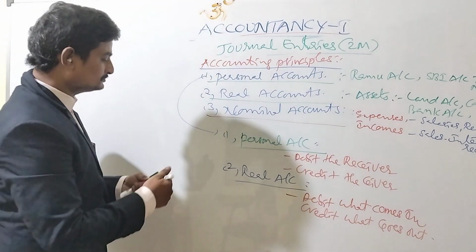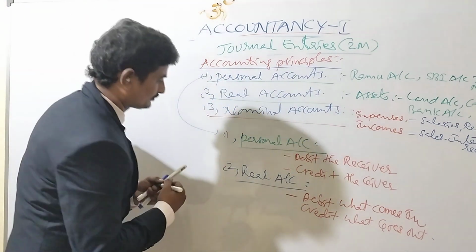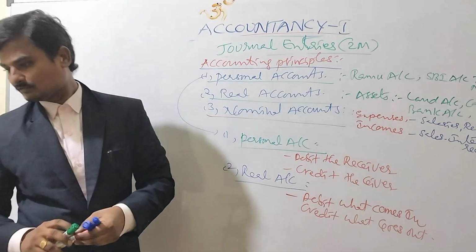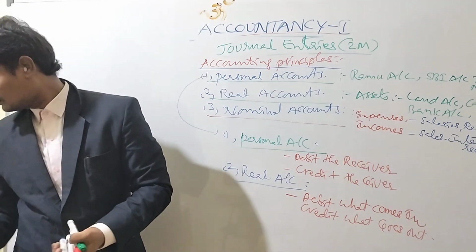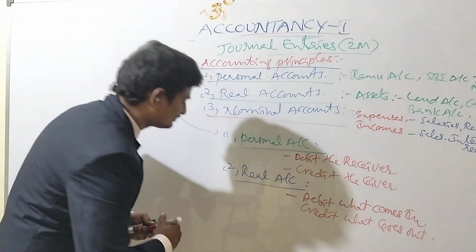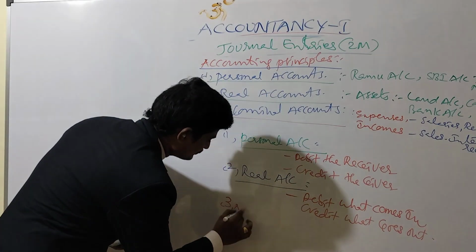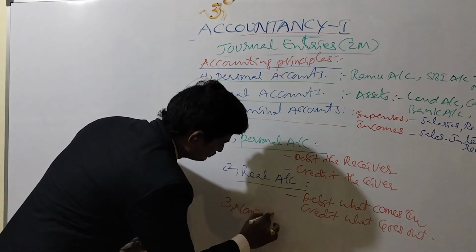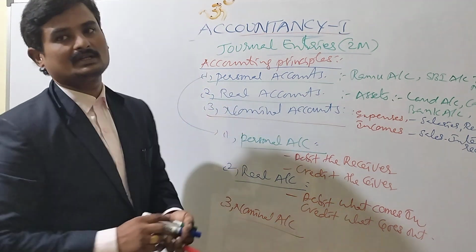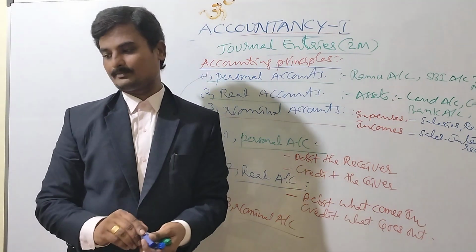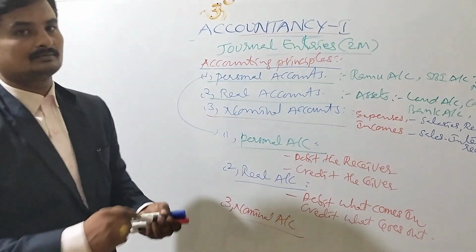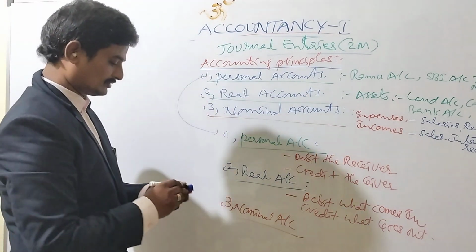And the third one is nominal account. Nominal means here it is temporary, a temporary aspect of the business.